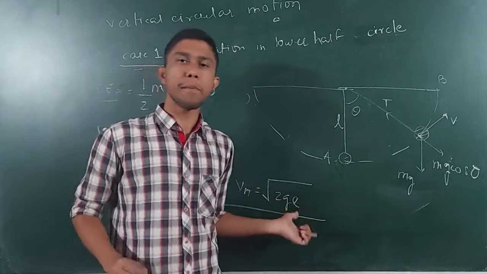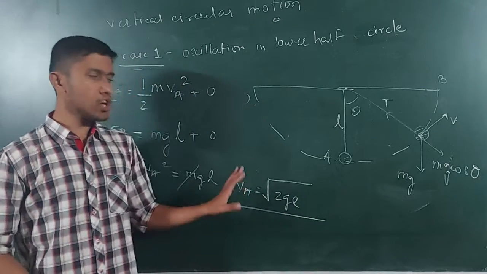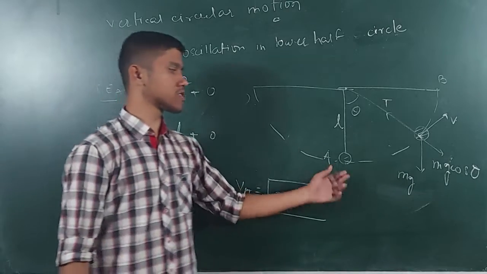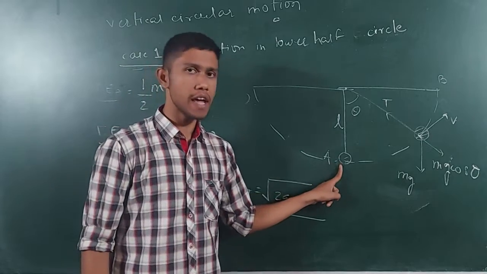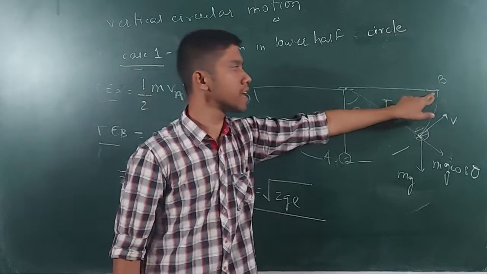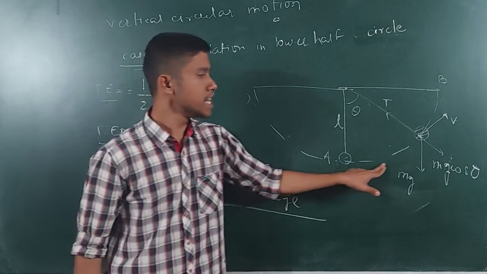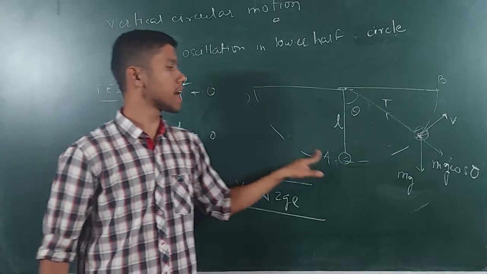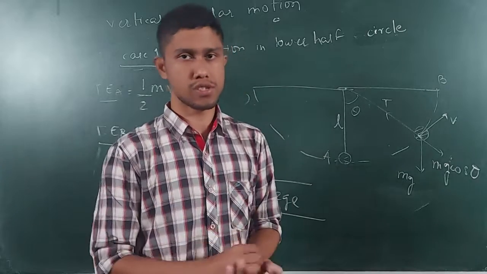So this is a very important answer. What does this denote? If you give a velocity equal to root over 2gh at point A, then the particle will go up till point B. Suppose the particle is here, now you give a velocity of root over 2gh, it will go here. Then again it will come here, again it will go to B, again it will come here. So in this way, the body will perform oscillations.